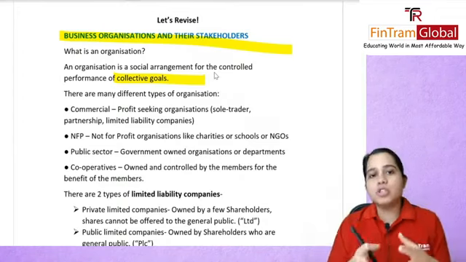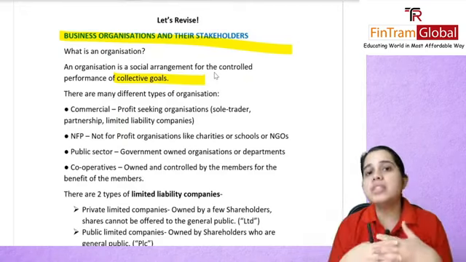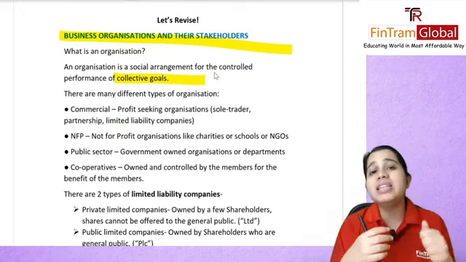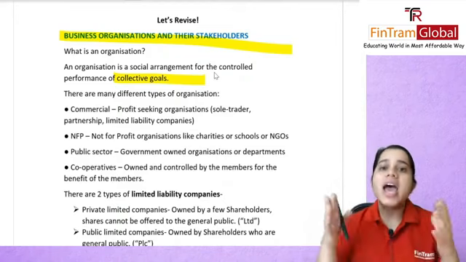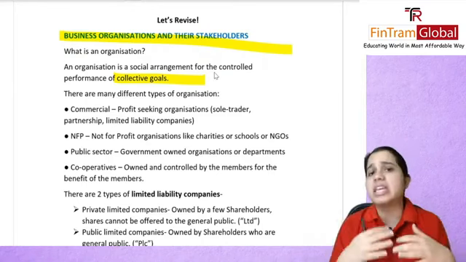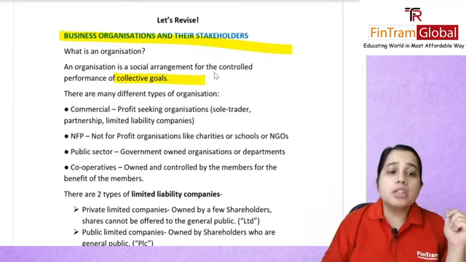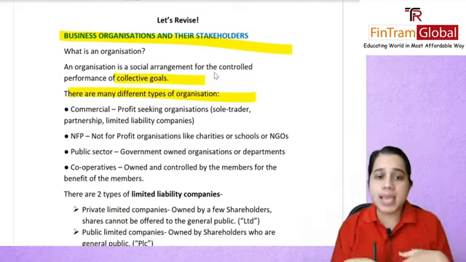So whatever is your goal, in an organization, you will have these collective goals, and you will be controlling the performance of these employees who are working towards achieving these goals. And all of these employees are in a social arrangement, like you will have hierarchies and levels. Then we talked about the different types of organizations. So there were various types, right?